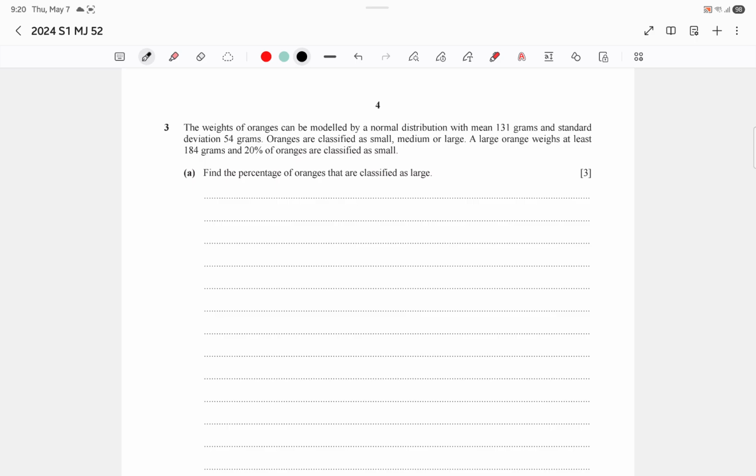We don't know the probability of large, but we do know the probability of small is 20%. At least 184 means greater than 184 is large.